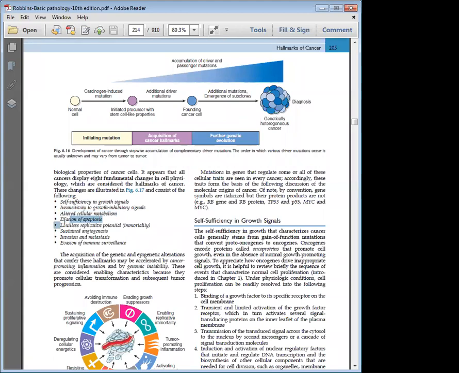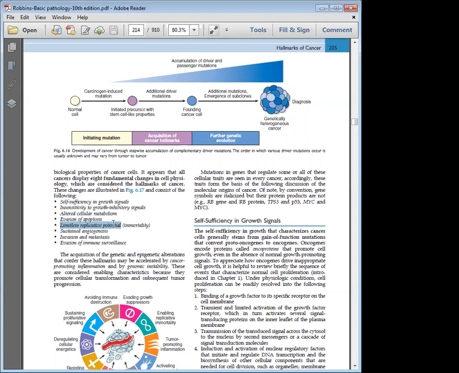Then the tumor cell will evade apoptosis. Apoptosis is programmed cell death, which we already discussed. It is a pattern by which a defective cell will be asked to die, especially the p53 gene is responsible for inducing apoptosis. BCL2, which we read before, is an anti-apoptotic gene. So if BCL2 is present, the cell will not undergo apoptosis. So a tumor cell will evade apoptosis.